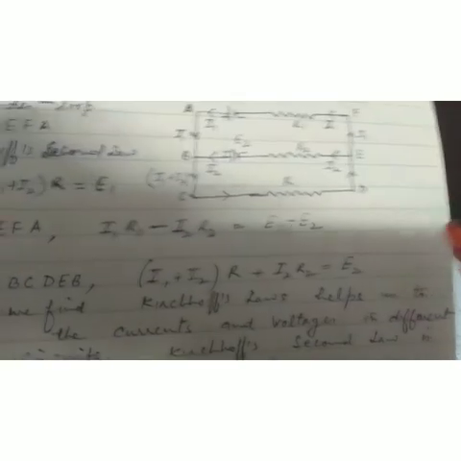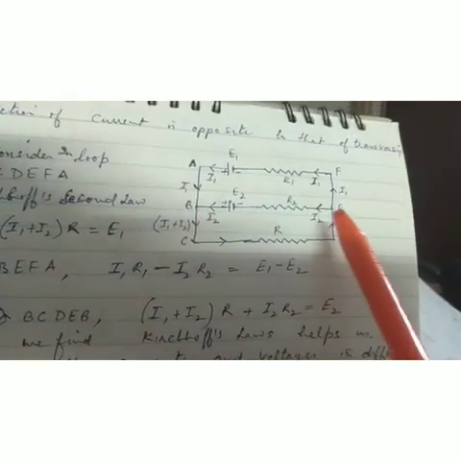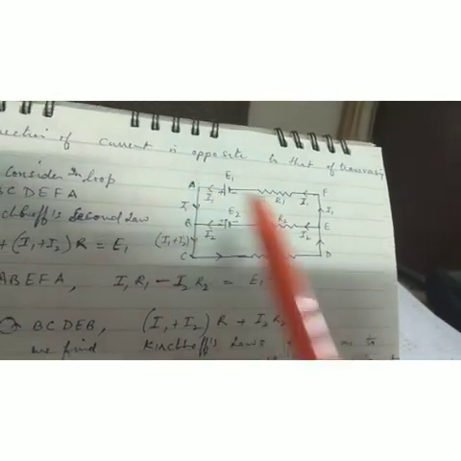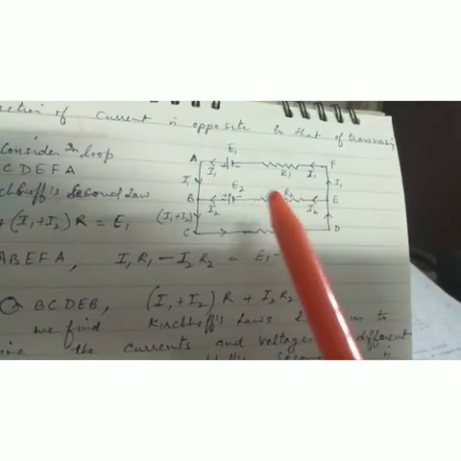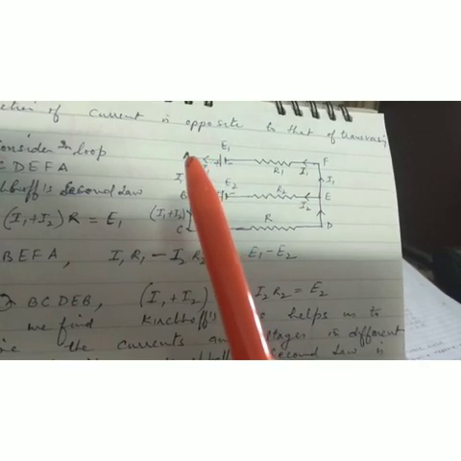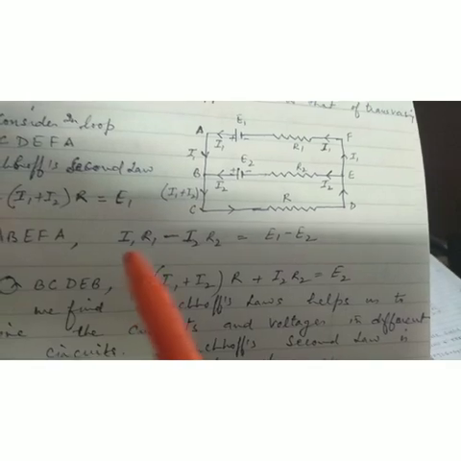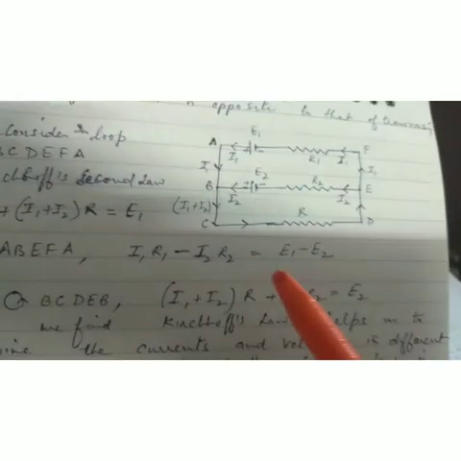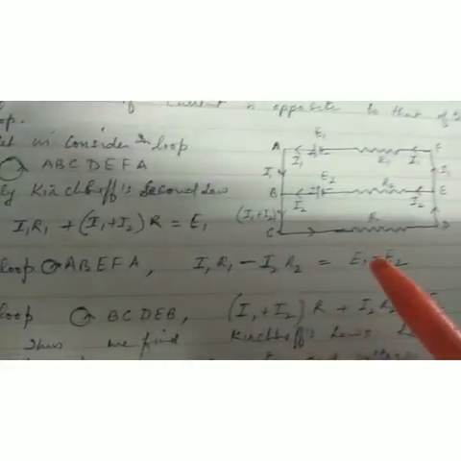Students, the loop direction is like this but the current direction is like this. So we take the negative EMF because it is not in the direction of the loop. So I1 R1 minus I2 R2 is equal to the first EMF E1 minus the second EMF E2. So this is for the second loop.